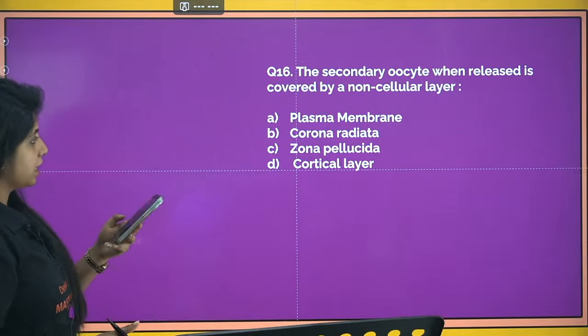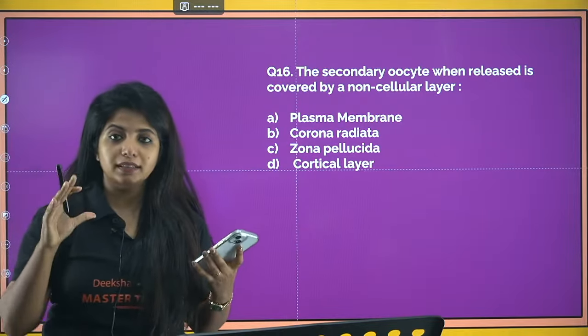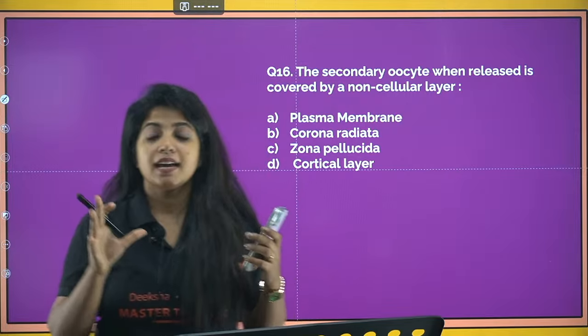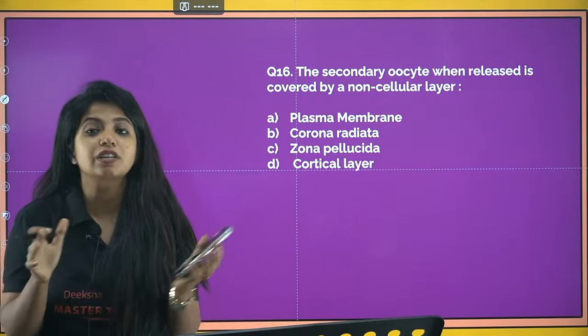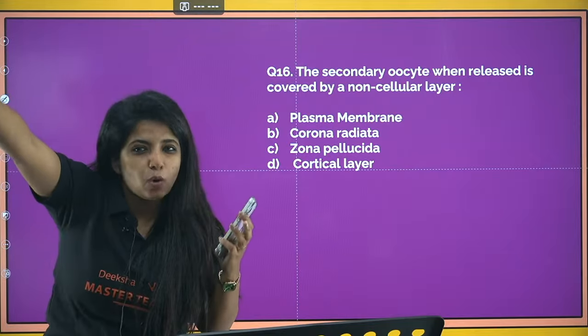Ganesh is saying the answer for this is C. You know what? The egg is not released in the form of an ovum. It is released in the form of a secondary oocyte, which is not able to finish its meiotic division. It finishes it when fertilization is about to happen.